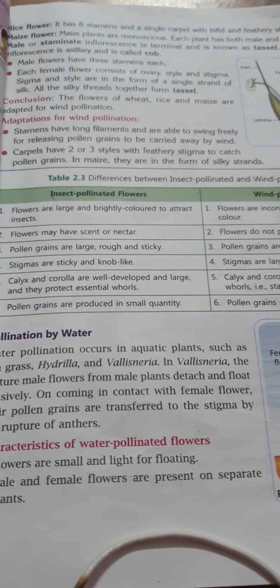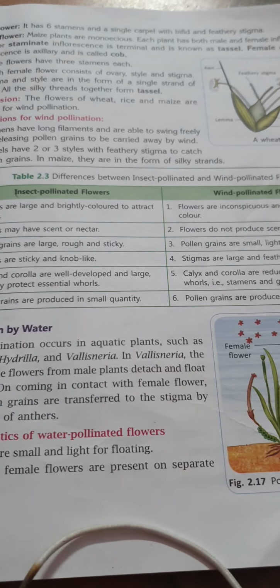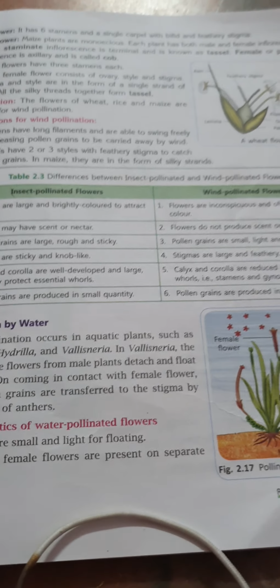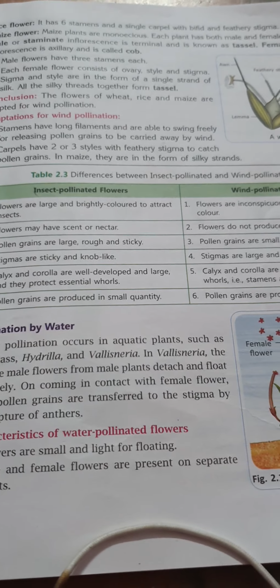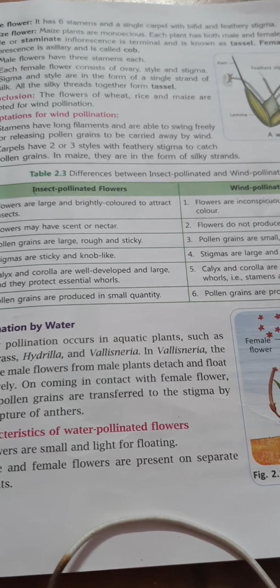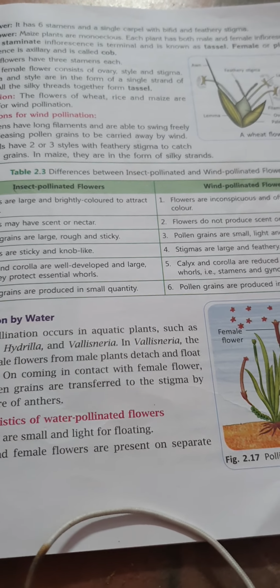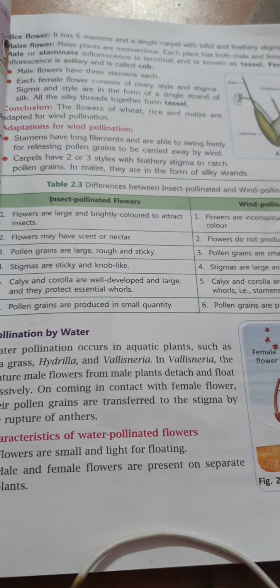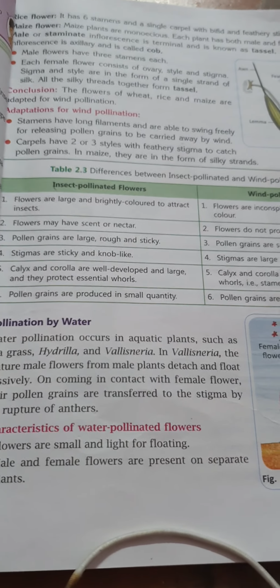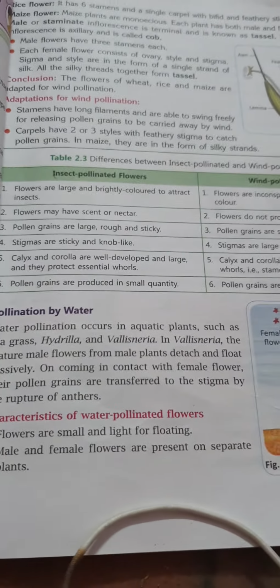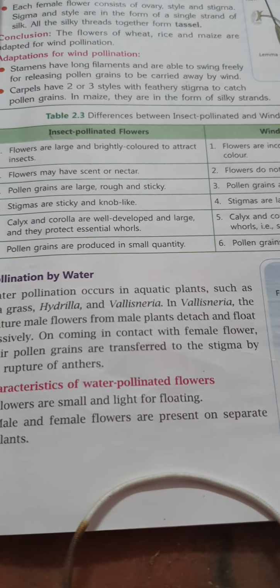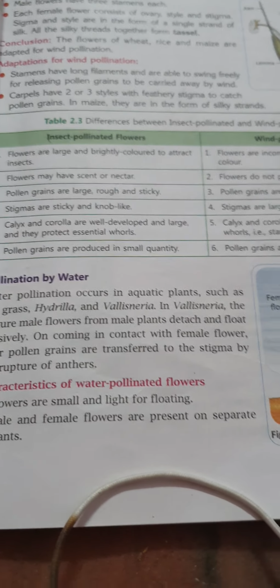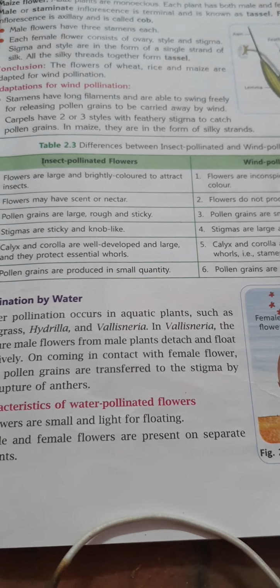So, another name for pollination by water is hydrophily. This happens only in aquatic plants, where mature male flowers detach and float on the water and come close to the female flower, and at that time their pollen grains are transferred to the stigma of the female flower by the rupture of anthers.